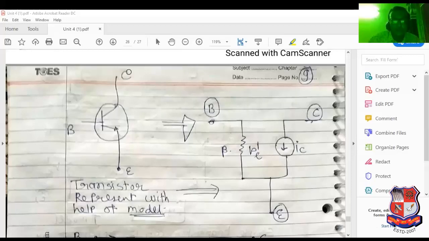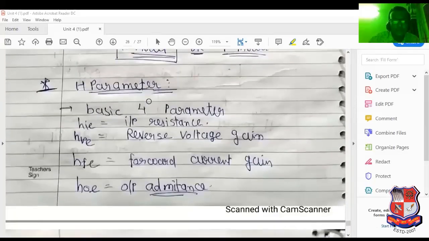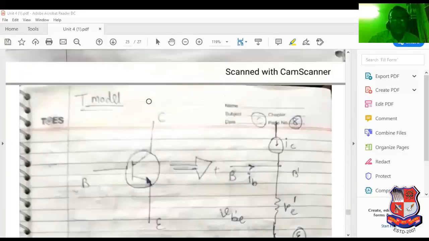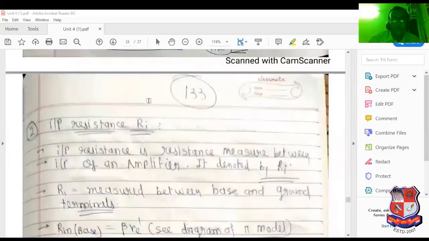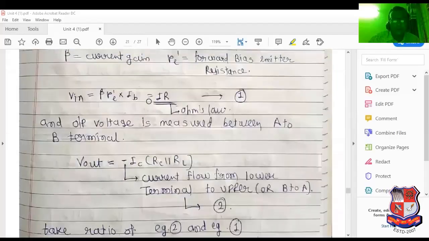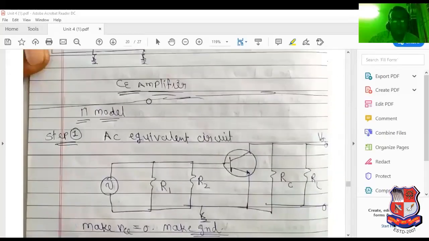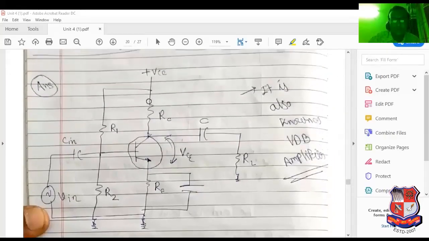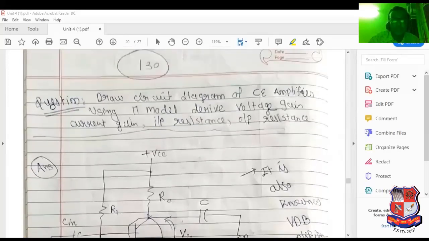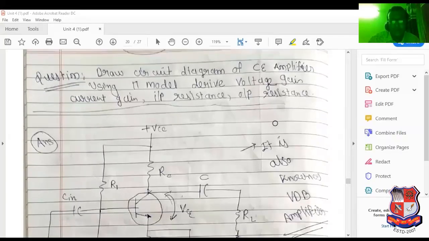So now we switch to analysis of the common emitter amplifier, most important for the GTU examination. Remember that point. Draw the circuit diagram of the common emitter amplifier using the pi model. Derive voltage gain, current gain, input resistance, and output resistance.